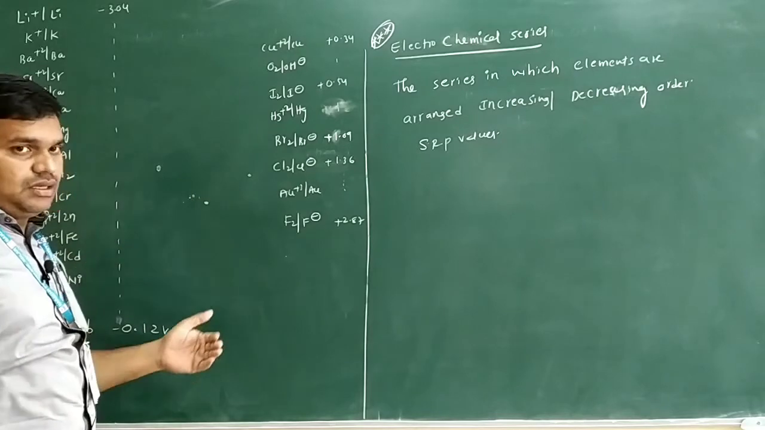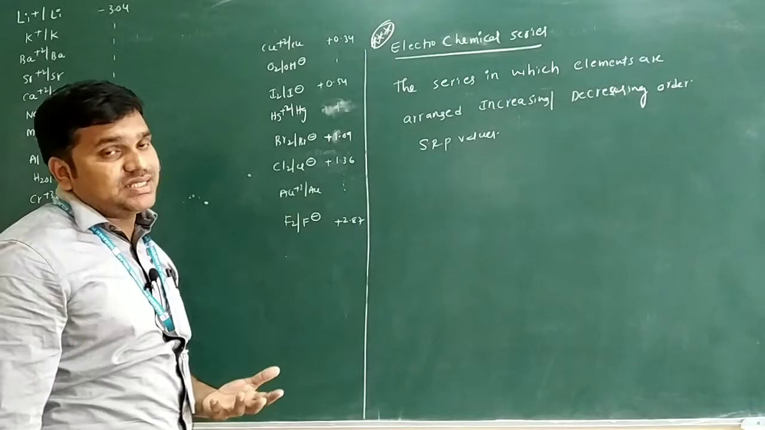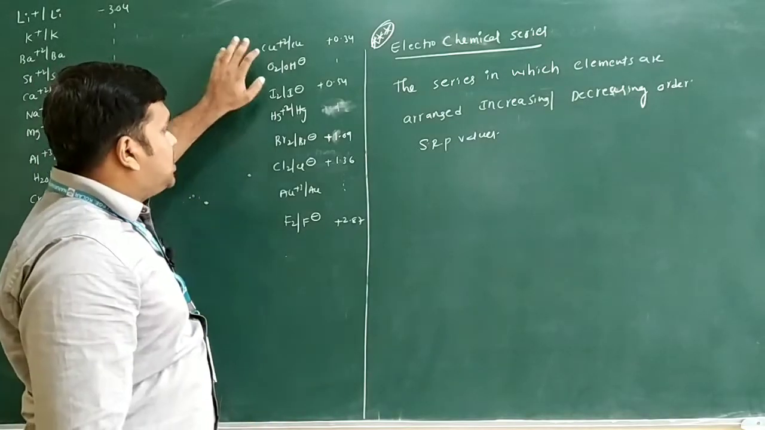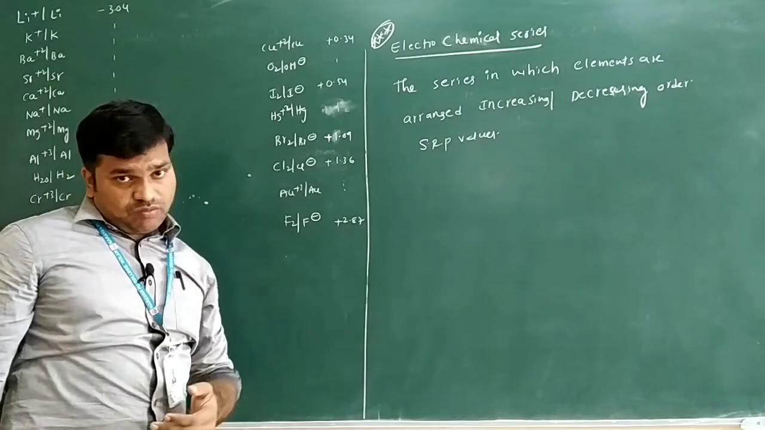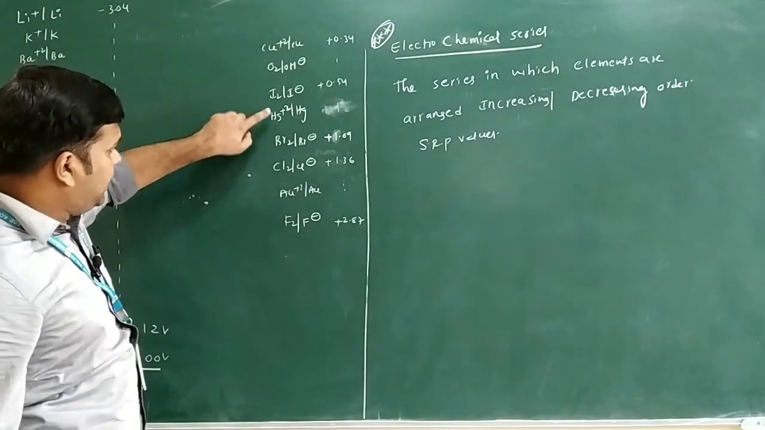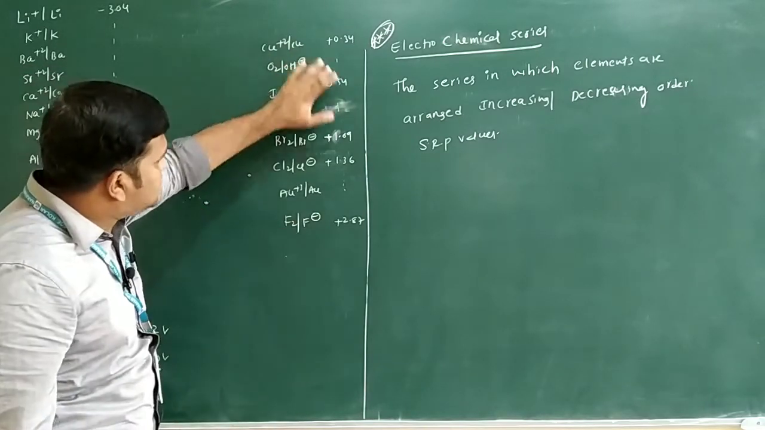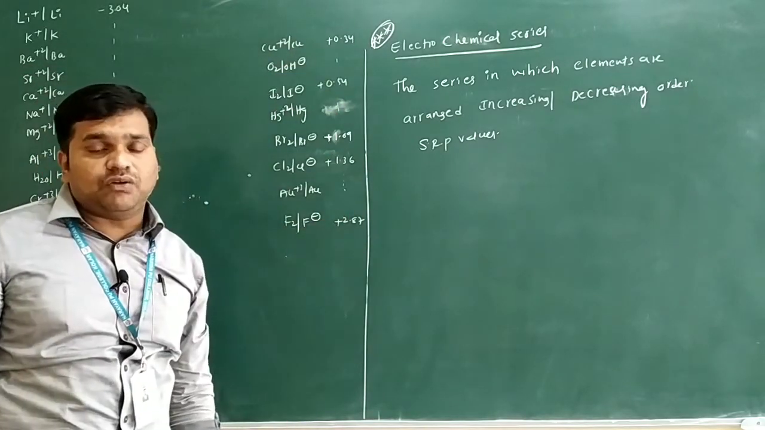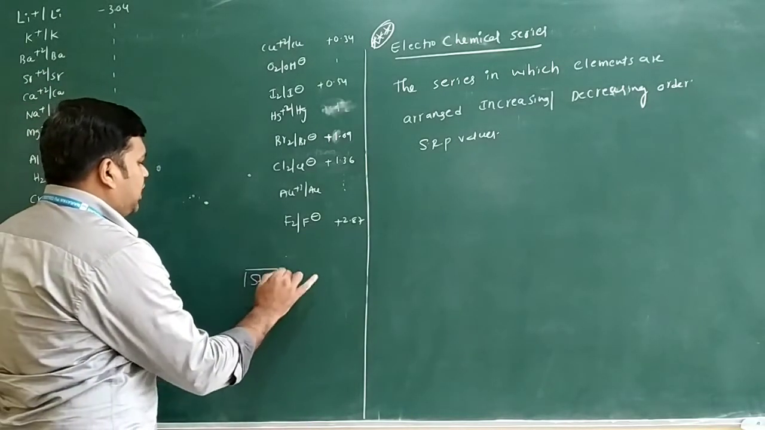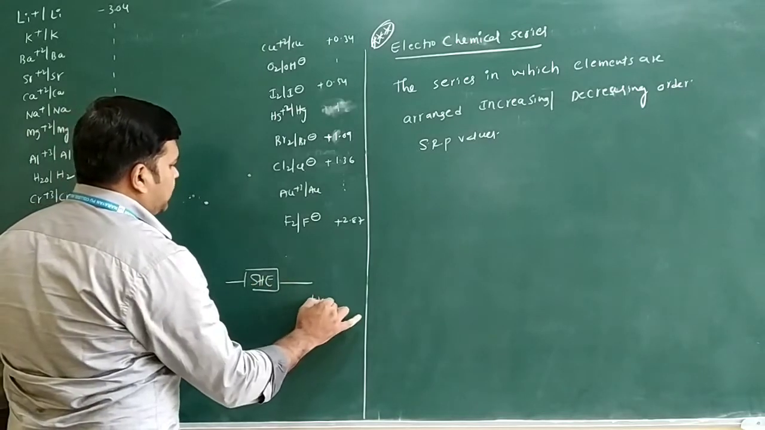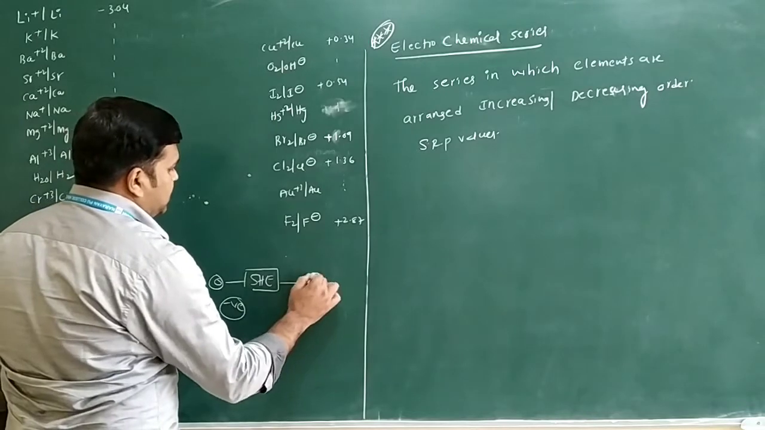Below this SHE, what metals are there? Noble metals, or you can say non-reactive metals: copper, silver, mercury, gold. Along with that, some non-metals are also there: iodine, bromine, chlorine, fluorine. All of these have positive values, and the others have negative values. I already discussed this. This is the oxidation and this is the reduction, already discussed.